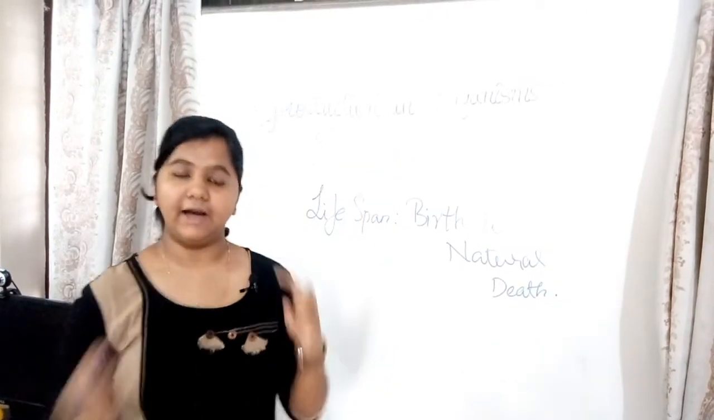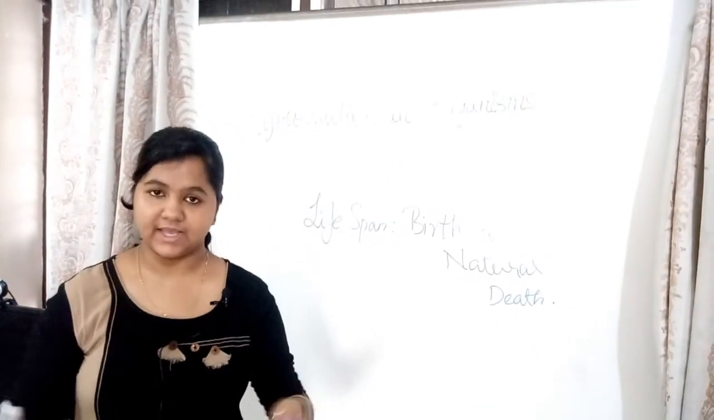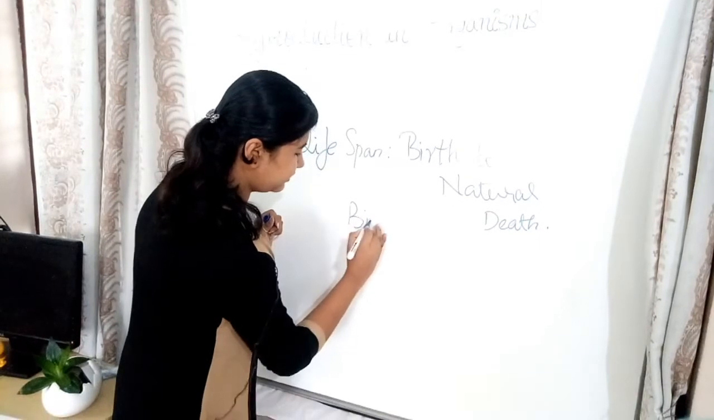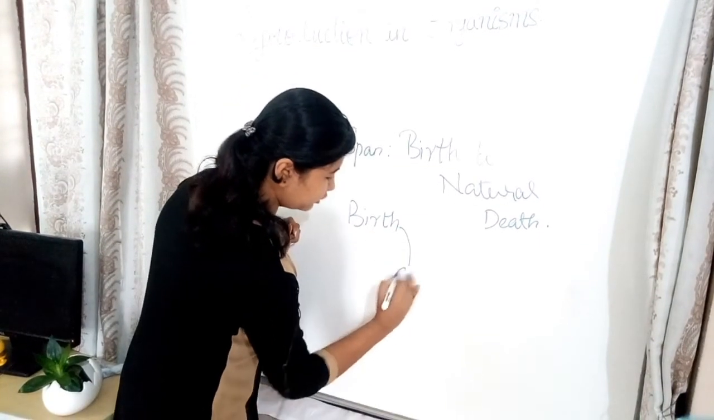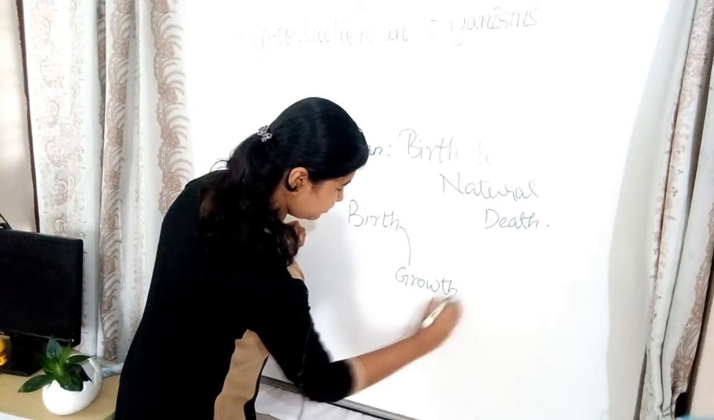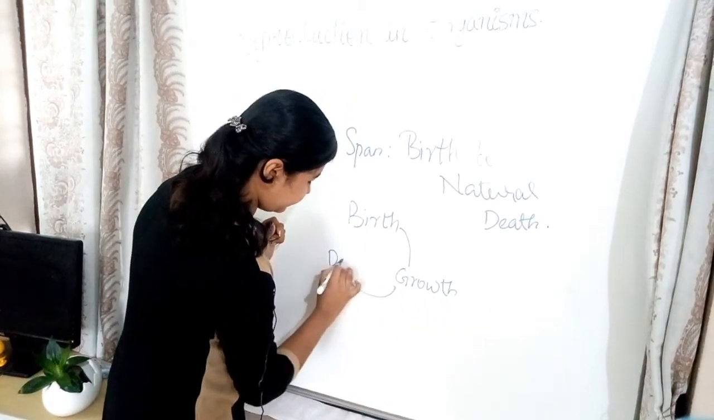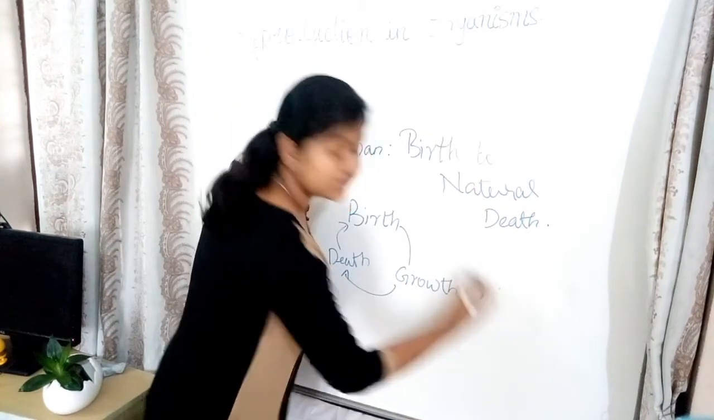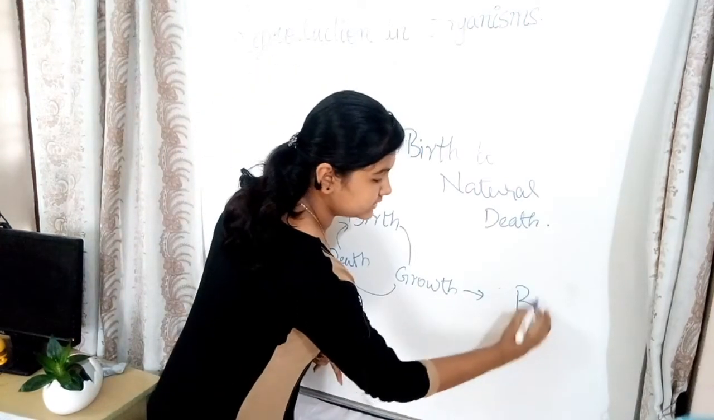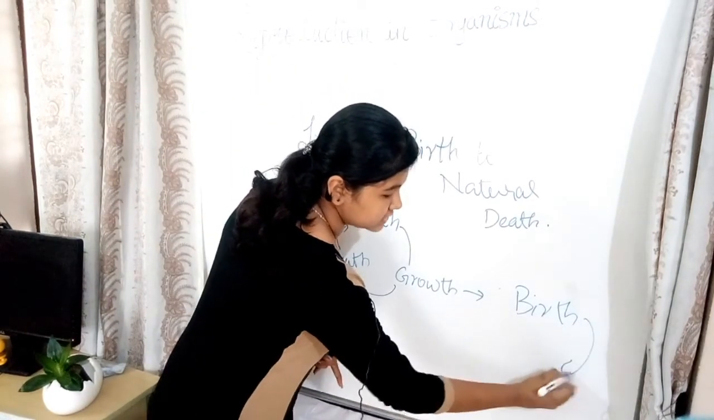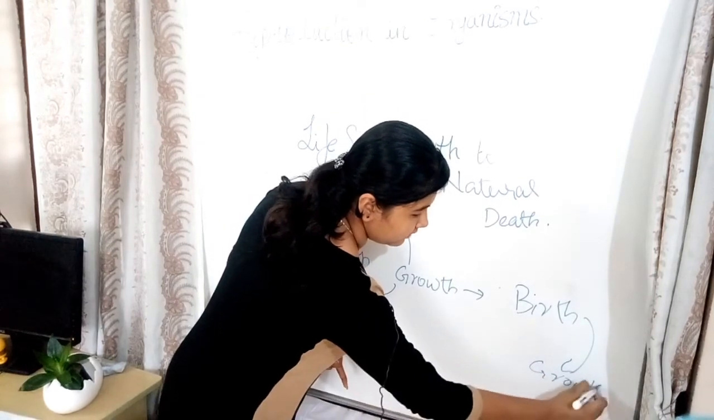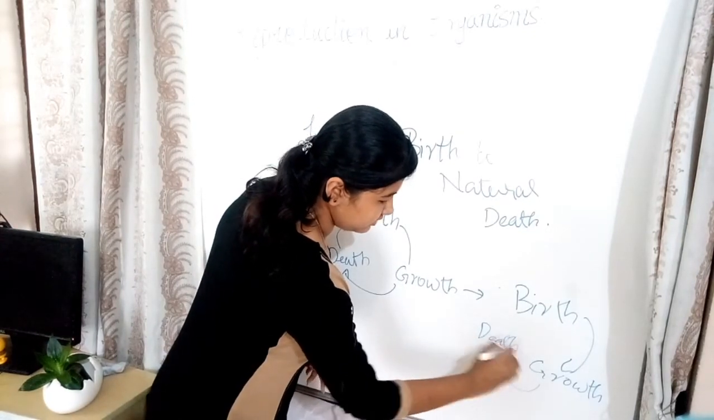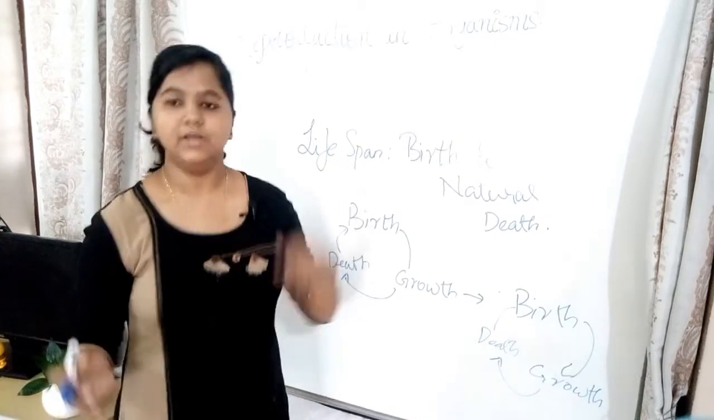So now we know after an organism is born, it grows, it dies. Again, in the period of growth, I'll show you. Birth, growth, death. Then during this growth there is reproduction, and again birth, then growth, and again this process continues, then death. Again during this growth there is reproduction, this process continues.